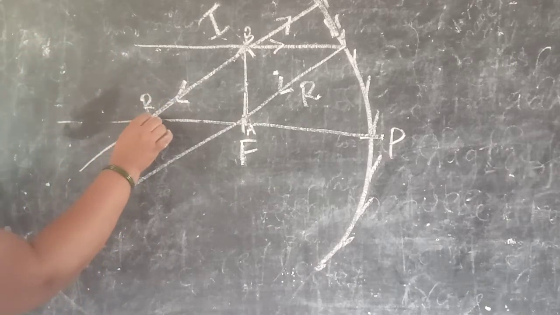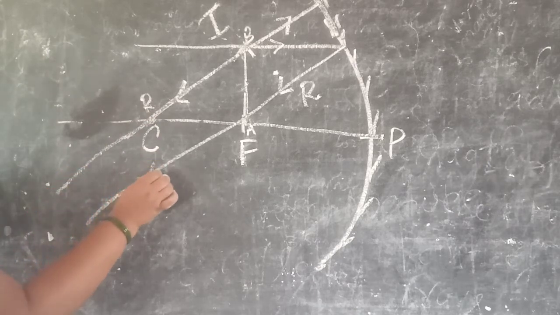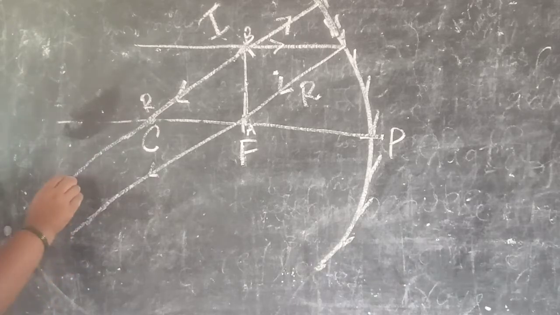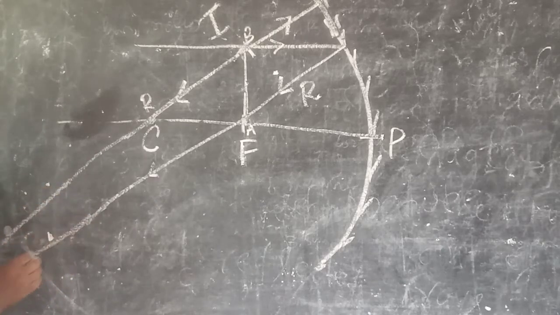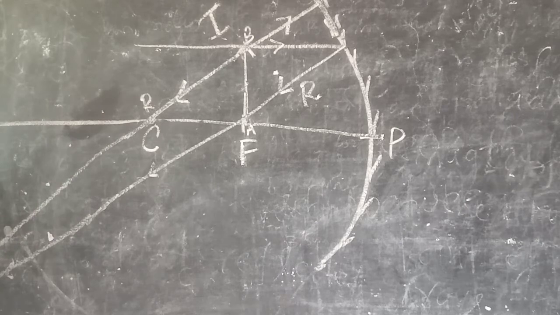Now here this is the actual reflected ray, and we extend the ray. Now we see that at infinity it forms the image. This is the principal axis.